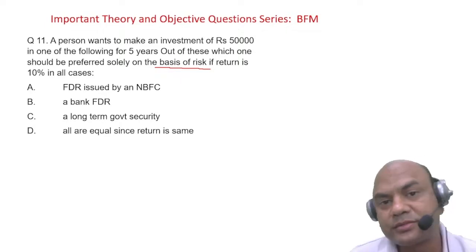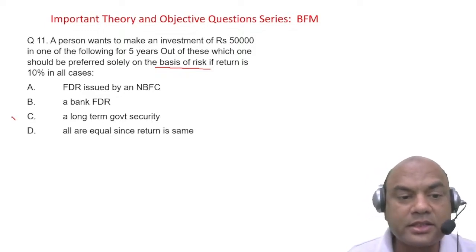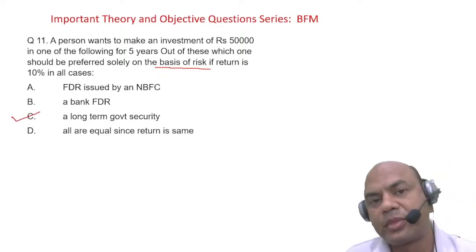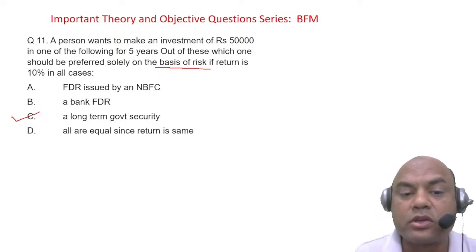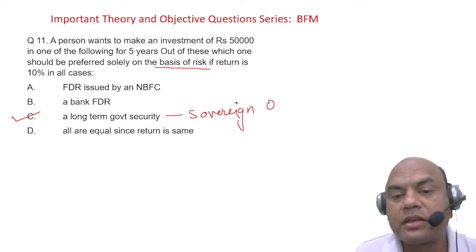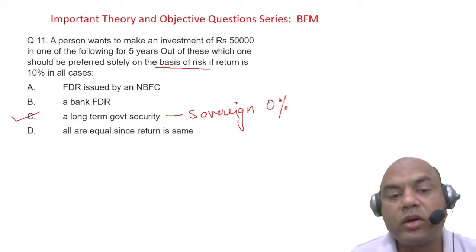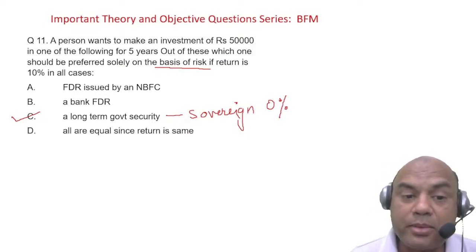The correct answer is what? Correct. The correct answer is long-term government security. Always remember this, because the government always has the sovereign rating in any country. Sovereign rating means 0% risk. All others have risk. Based on the risk percentage or risk factor, we should always invest in government security. Okay, but it depends which government it is.